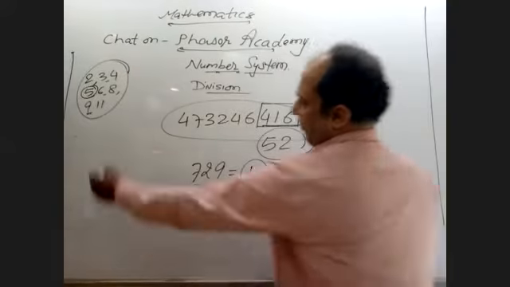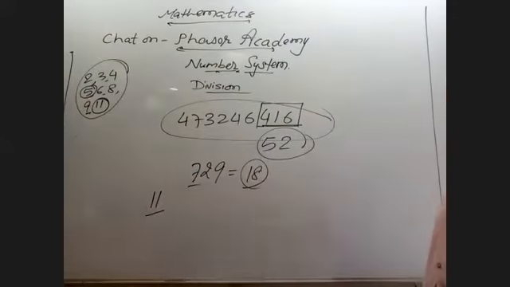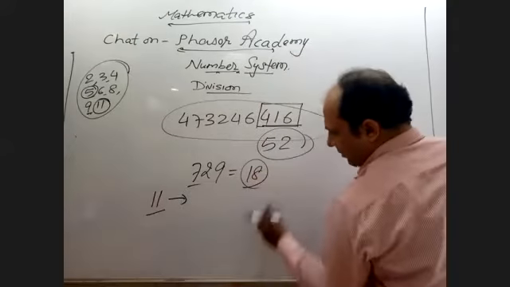Now, finally, 11. In the case of 11, it is a little different.